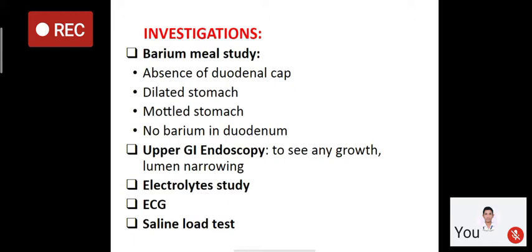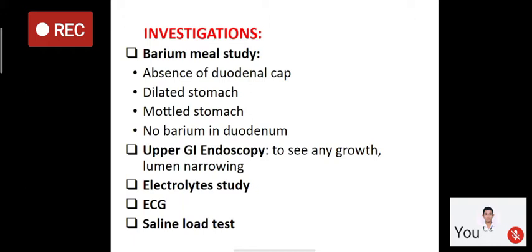And there is one test, the saline load test. In the saline load test, we put a nasogastric tube, NG tube, and we instill 750 ml of normal saline into the patient's stomach in the sitting position, and after 4 hours we aspirate the saline.